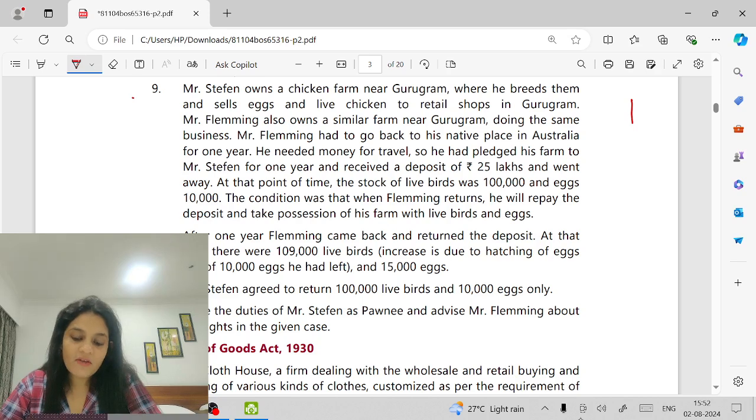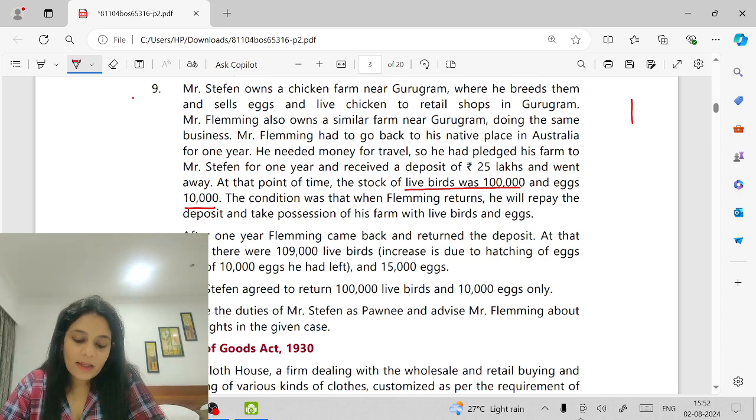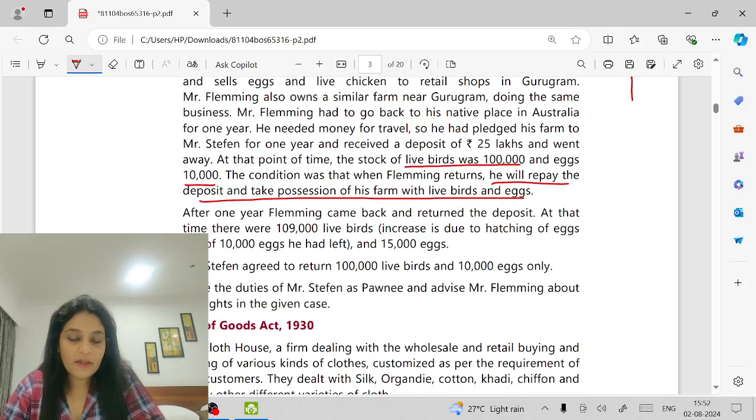At that point of time, the stock of live birds was 1 lakh and eggs were 10,000. The condition was that when Fleming returns, he will repay the deposit and take possession of his farm. After 1 year, Fleming came back and returned the deposit.